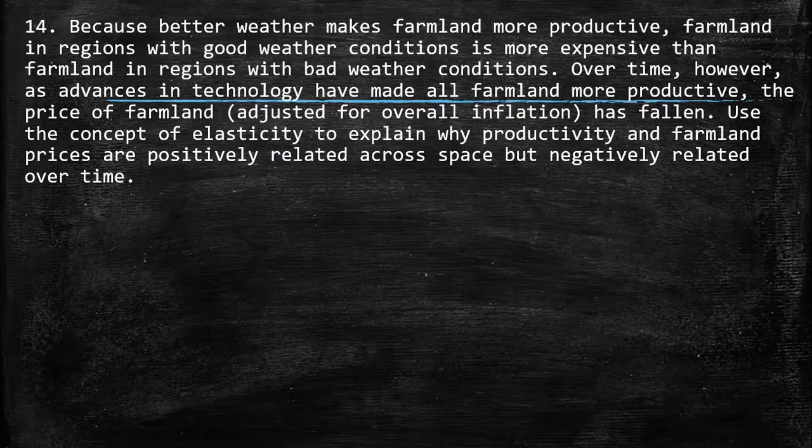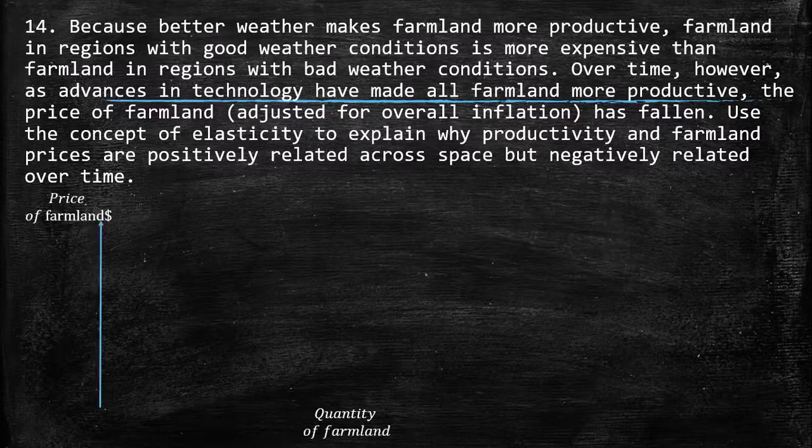So the last point: because better weather makes farmland more productive, farmland in regions with good weather conditions is more expensive than farmland in regions with bad weather conditions. Over time, however, as advances in technology have made all farmland more productive, the price of farmland adjusted for overall inflation has fallen. So use the concept of elasticity to explain why productivity and farmland prices are positively related across space but negatively related over time.